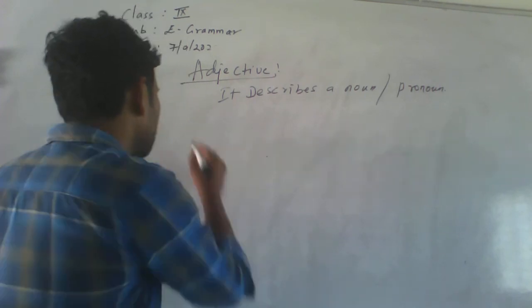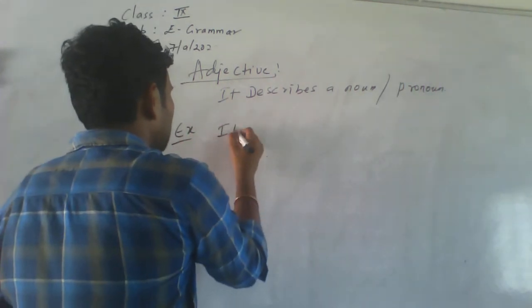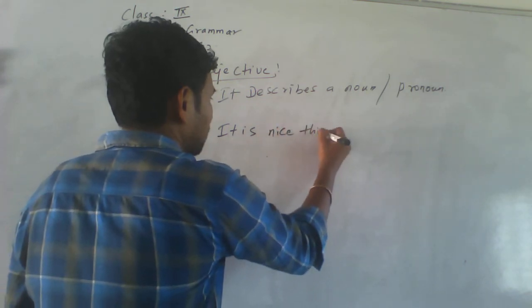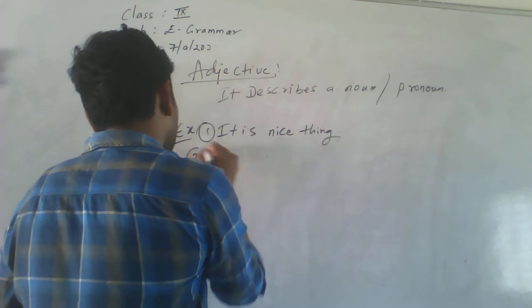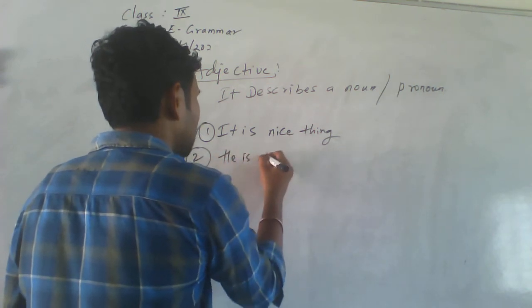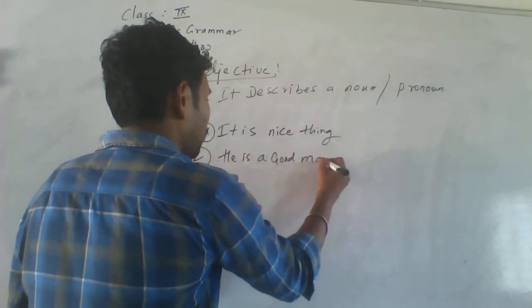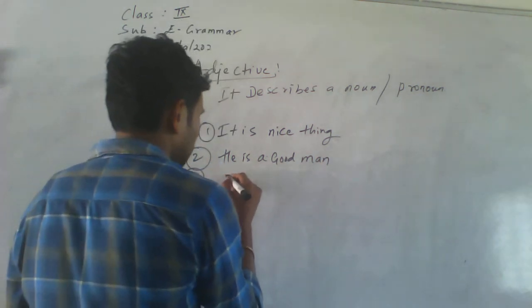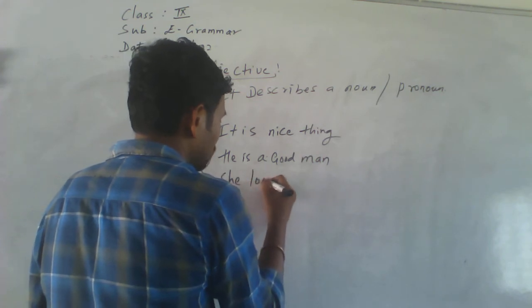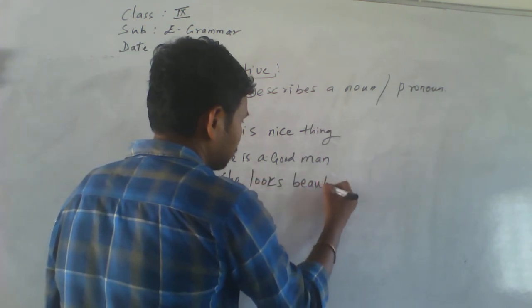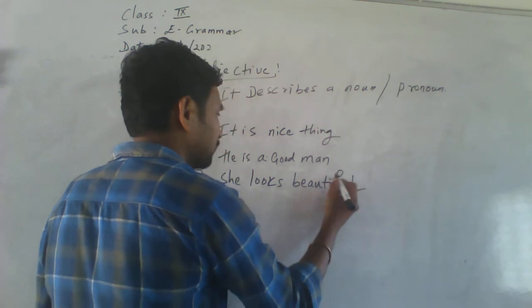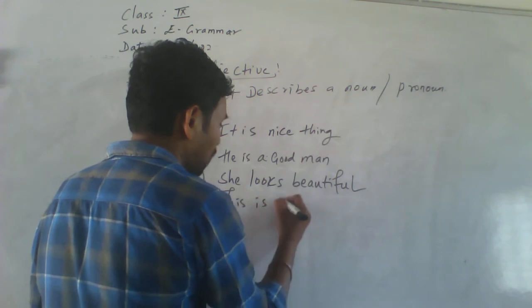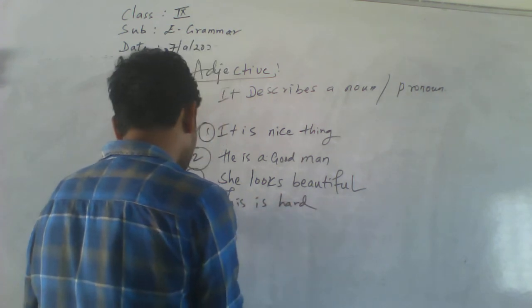For example: It is a nice thing. He is a good man. She looks beautiful. This is hard.